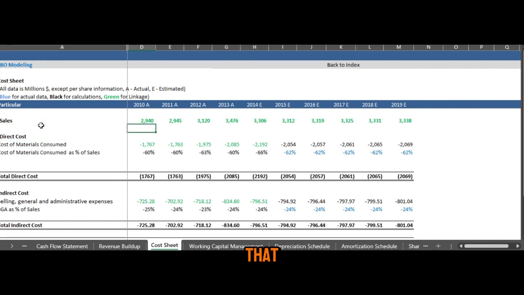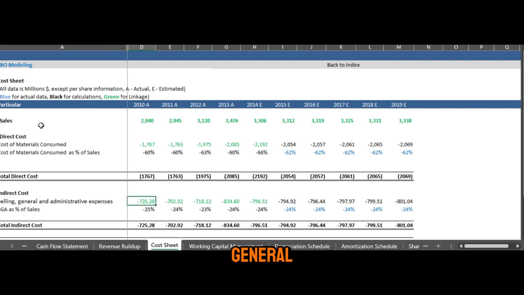So this is something like that. Let's say sale. This is the total revenue of a company. Then we have the direct cost, let's say cost of material consumed. This is coming from the income statement, and we define it as a percentage. Let's say cost of material consumed is 60% of the total revenue. Then this is 63, 60, 66, 62. These are the assumptions. Then we have the total direct cost, which is related to the material consumed. Then we have the total indirect cost.